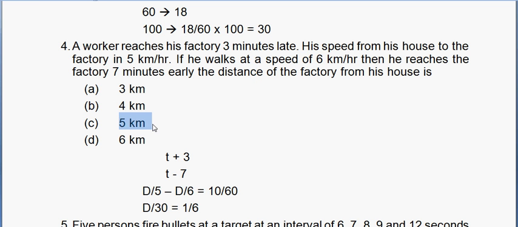So the catch here is you have to convert the minutes to hours, right? And if you can directly see that the difference between these two times is 10, then you don't need to even take this variable.